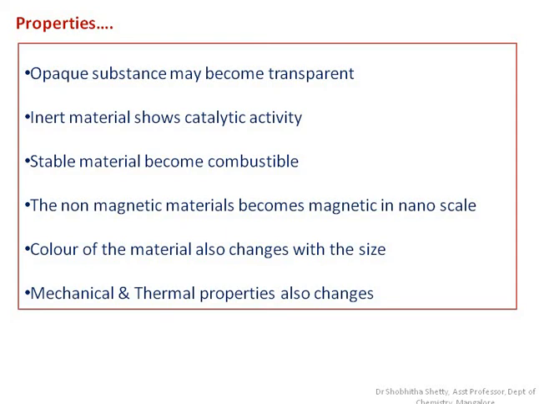So mainly this change in property is due to the change in the surface area to volume ratio, as well as with respect to the energy state. When you compare with the bulk material, the nanomaterial's energy state will be varied. So based on this, they will exhibit different properties compared to normal bulk state materials.